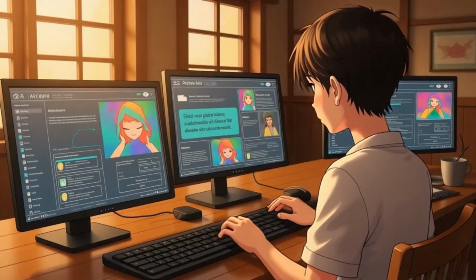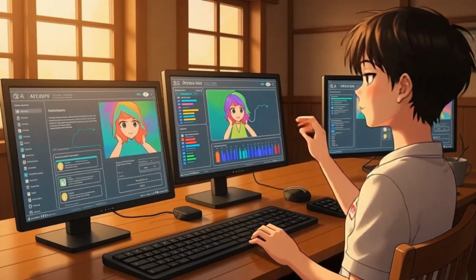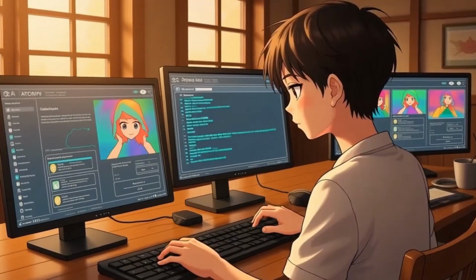Let's start with generative AI. Think of it as your creative digital friend that can make new stuff based on what it has learned. You know when you use an AI art app to create amazing pictures, or when you ask ChatGPT to write a story? That's generative AI in action. It's like having a super smart assistant that can create text, images, music, or even videos by learning from millions of examples. It's similar to how you might create a new song remix by combining parts of songs you already know.